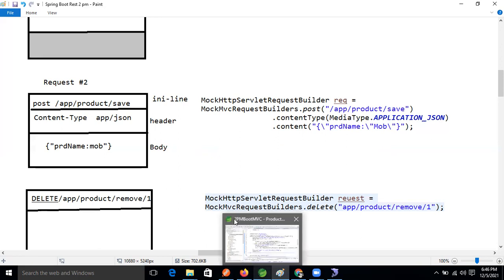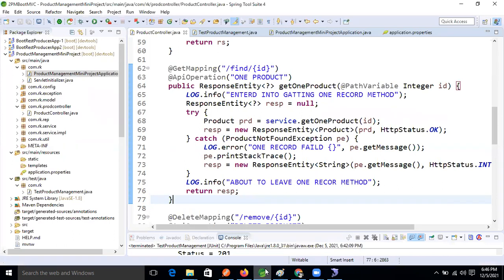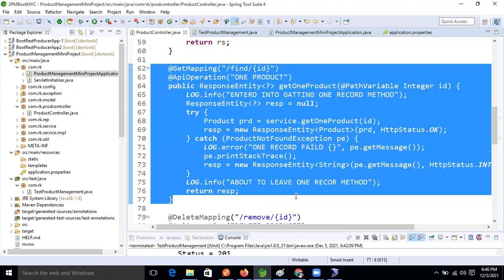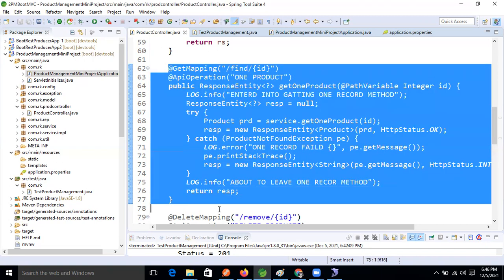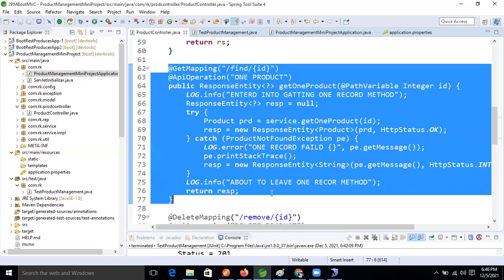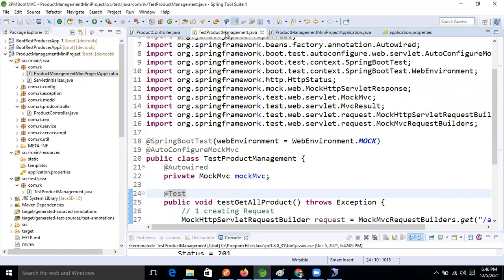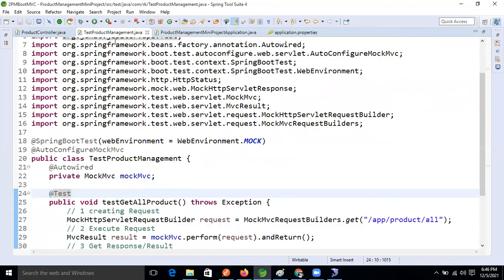So now, let's perform one operation. I need to select one record, sorry, I need to test the get one record method. Whatever coding we did in this method, I need to test whether this method works perfectly based on our expectation. So for that, let's write the test method right now. This is the test class.